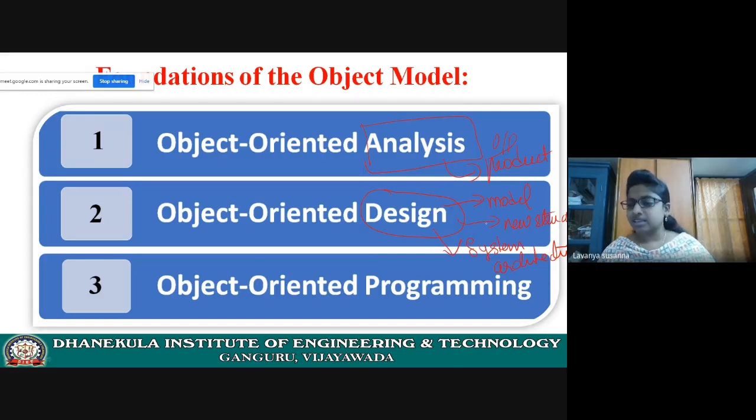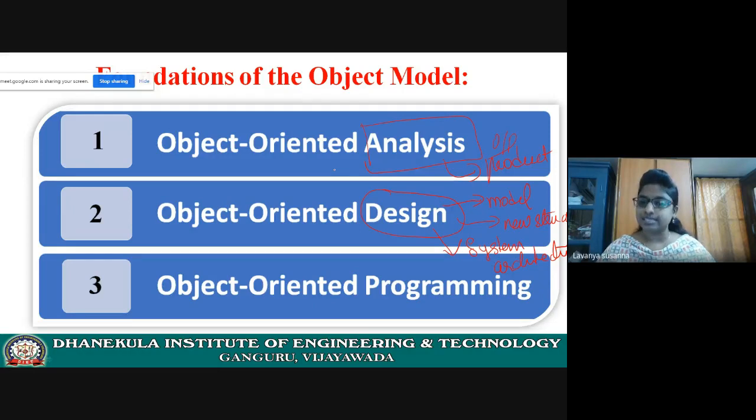Okay, what is the use of this architecture? What is the use of the modeling? Why do you need to draw all this in diagrammatic format? Why can't you implement directly? Because you need to know what the components of the system are, how those components are connected, and how those components will behave. Behave means function. You need to know how those components will behave.